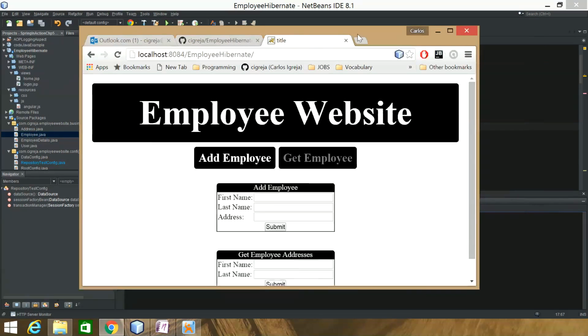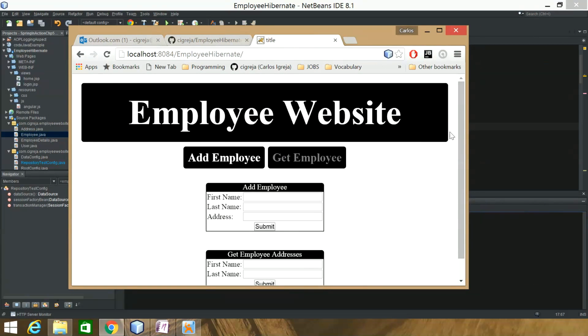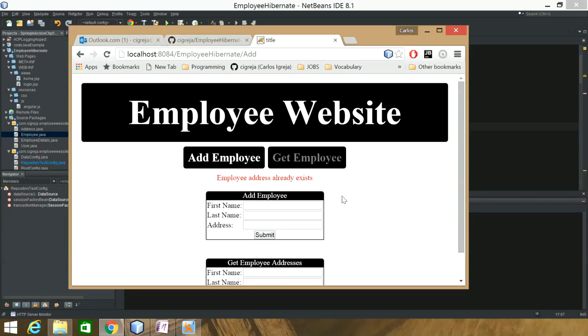So here's my project that I'm working on. It's an employee project, and right now what I wanted to get it to do is, well, I'll submit an employee, and it created the databases for me, so it's empty. So I submitted one, and I'm gonna insert the same one, and I got an error. So everything's working great. Took me a while to get this.